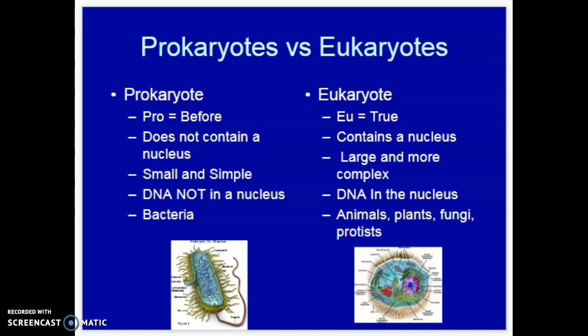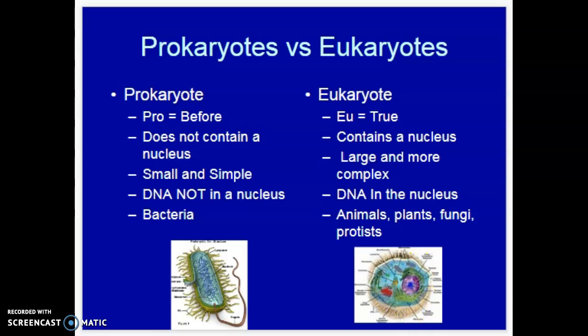Now, one thing they do not have in common is the nucleus. A prokaryote does not have a nucleus, but a eukaryote does have a nucleus right there in the center of the cell. Now, like I said, these prokaryotes are very small and simple. They're like bacteria. They divide very rapidly because they are so simple. Now, eukaryotes are much larger, and they're complex. They have these membrane-bound organelles. One reason it takes eukaryotic cells longer to divide is because it has to make sure each cell has its own copy of all of these organelles.